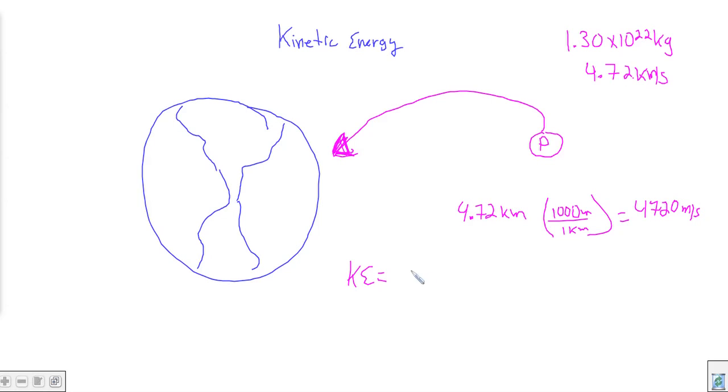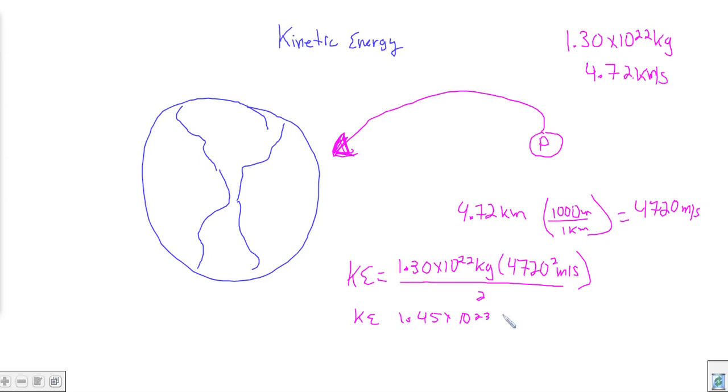So the kinetic energy is going to equal the mass, which is 1.30 times 10 to the 22nd kilograms, times 4,720 meters per second squared, and that's all going to be divided by 2. So the kinetic energy that Pluto is going to have when it smashes into us is 1.45 times 10 to the 23rd joules. Now that is a lot of energy.